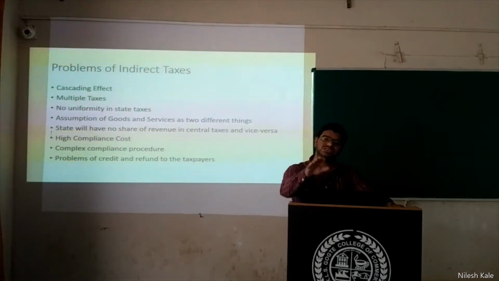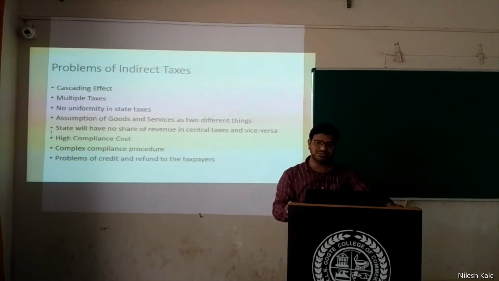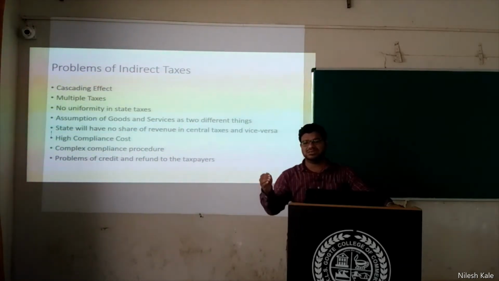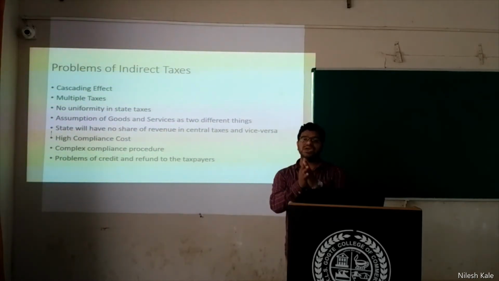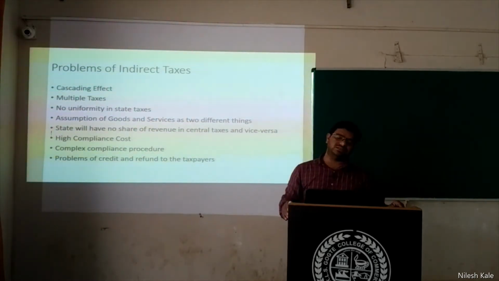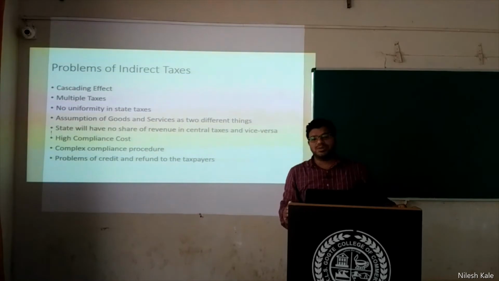For such transactions we earlier had VAT, and this VAT is a matter of the state government, and different states had different laws for VAT, and they used to charge differently, and this is how we had different rates and different taxes. This was the problem earlier.